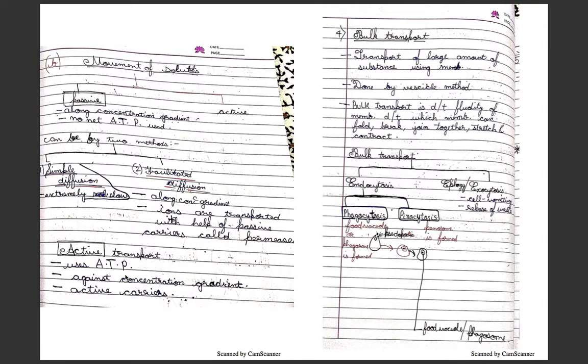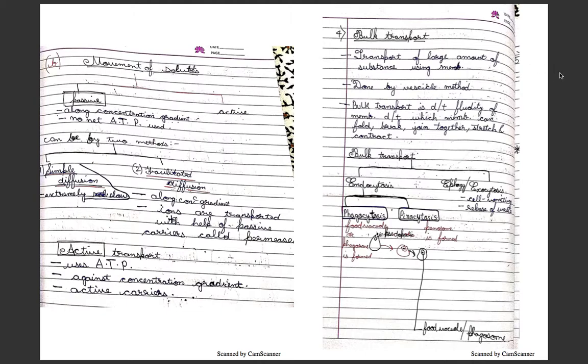Thing to remember: active transport uses ATP and goes against the concentration gradient, and it is done by active carriers.